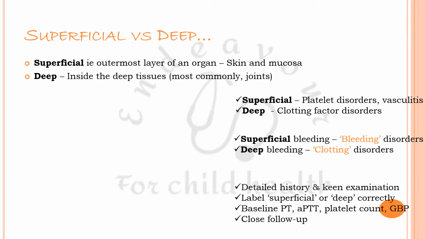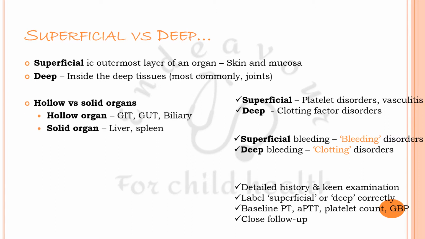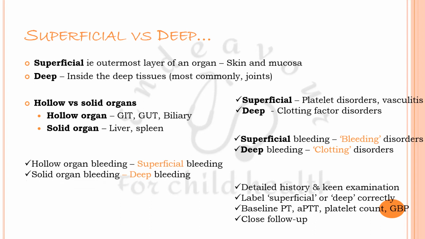For this, we must be able to differentiate between hollow and solid organs. Hollow organ is a tubular organ, for example, GIT, genitourinary tract, biliary system, and solid organ is having only tissues, for example, liver and spleen. Hollow organ bleeding is therefore superficial bleeding in the form of mucosal bleeding, while solid organ bleeding is deep bleeding. But remember, either can occur in either, because in medicine, in medical science, exceptions are a rule.